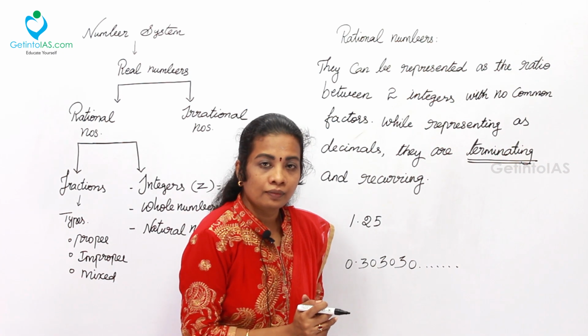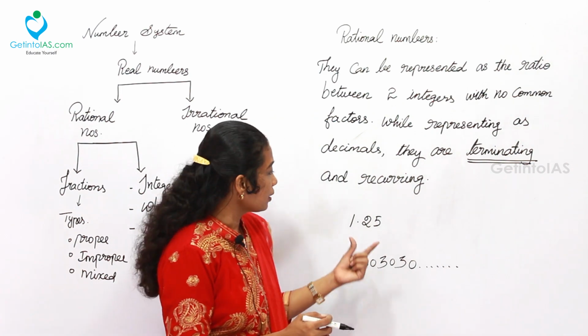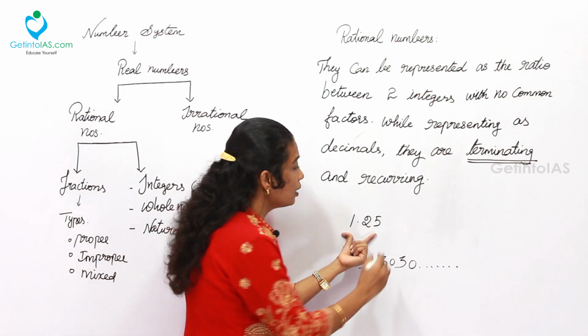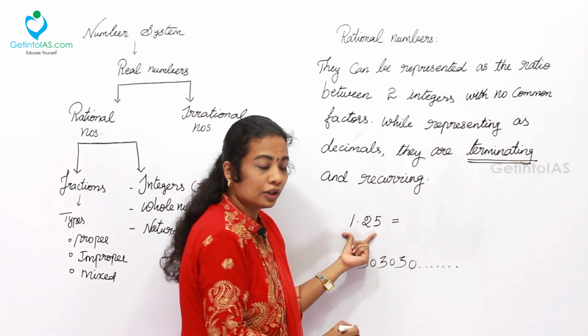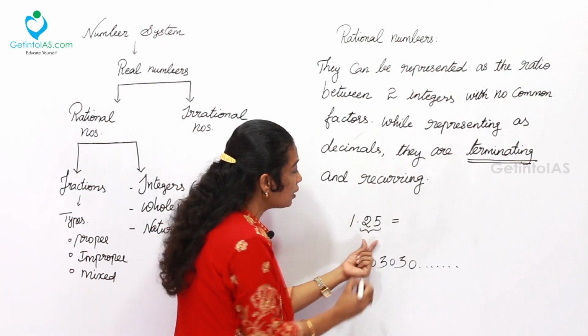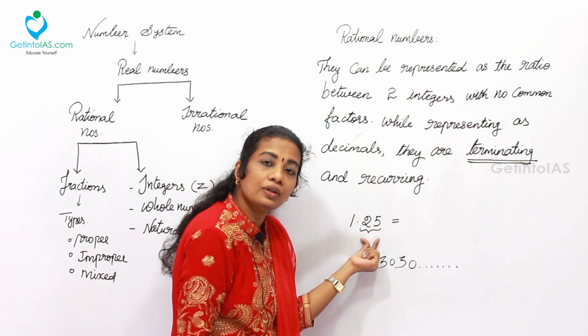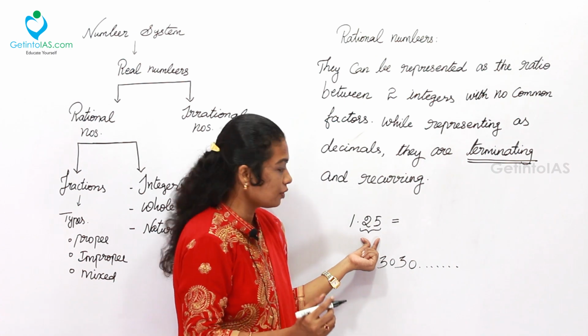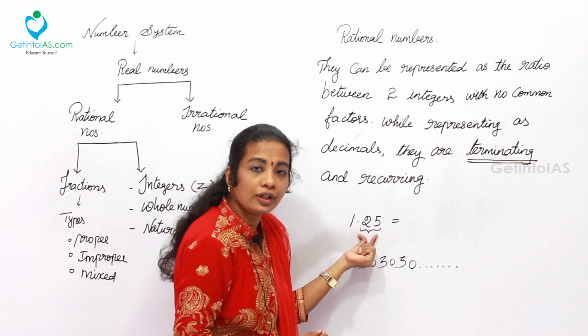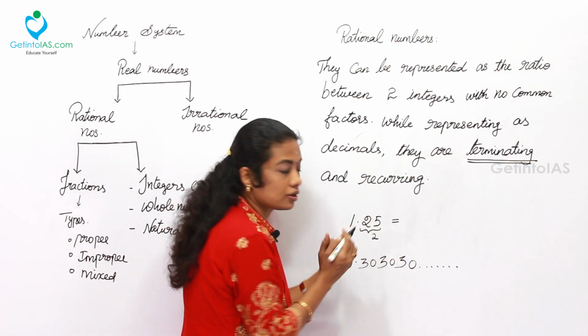Whenever you are dealing with a terminating number, simply take the number and count the number of digits after the decimal point. How many digits after the decimal? 2 digits.